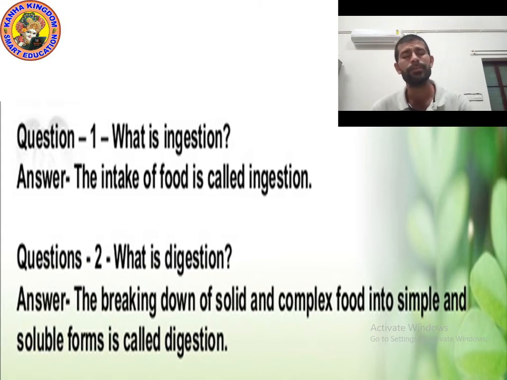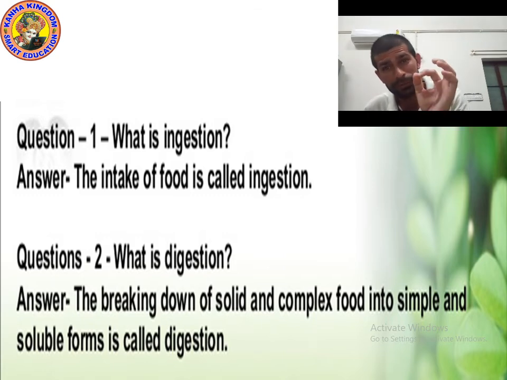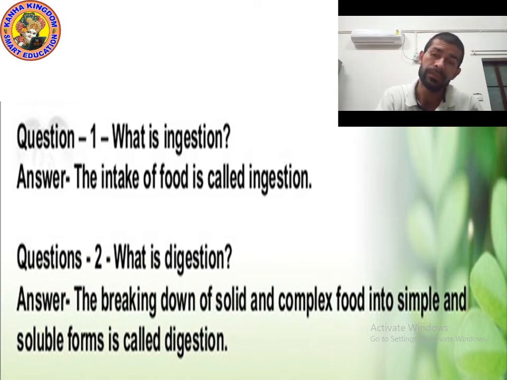Whatever definition you find easy to remember, learn that. If you feel the definitions I showed you in previous classes are easy, then learn those.